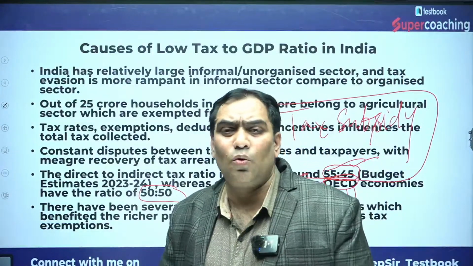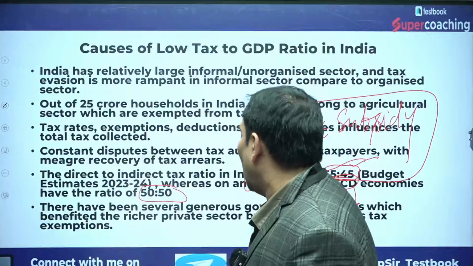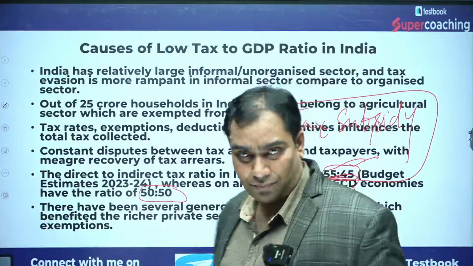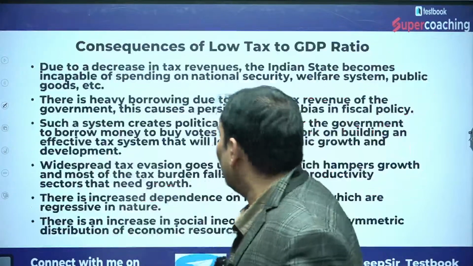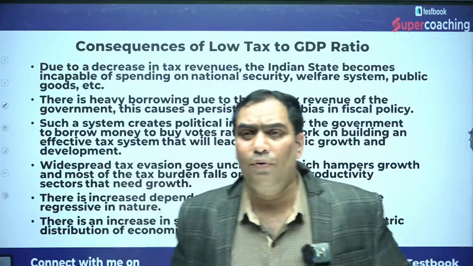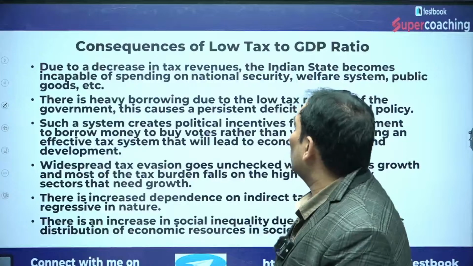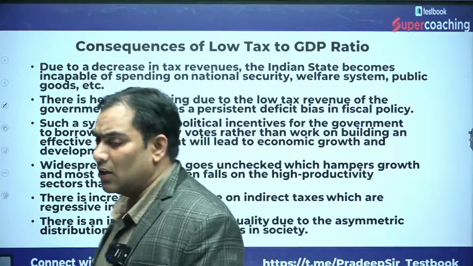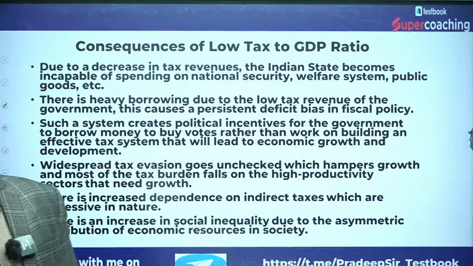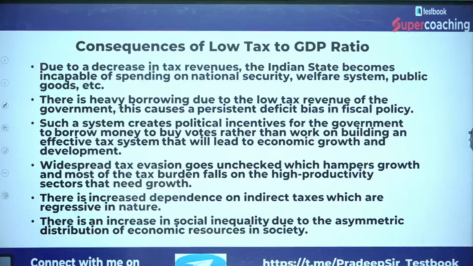So there is a need to increase the tax collection, be it the case of direct taxes or indirect taxes. Now we are going to discuss what are going to be the consequences of a low tax GDP ratio. What are going to be the consequences? The very first consequence, we can say that